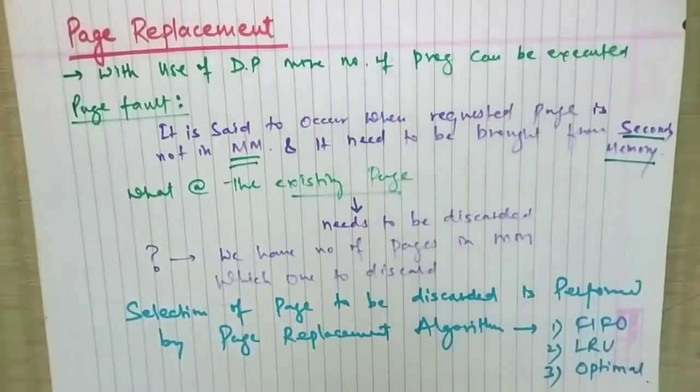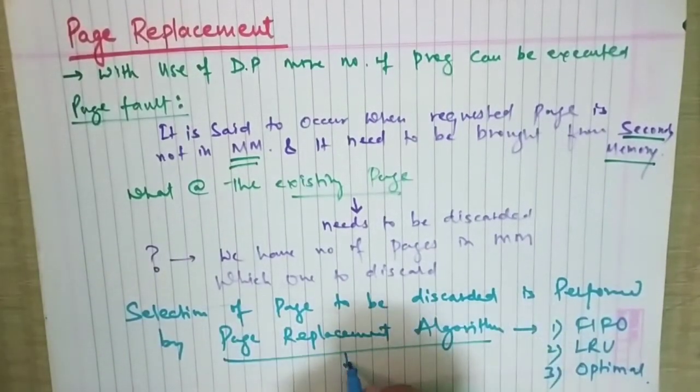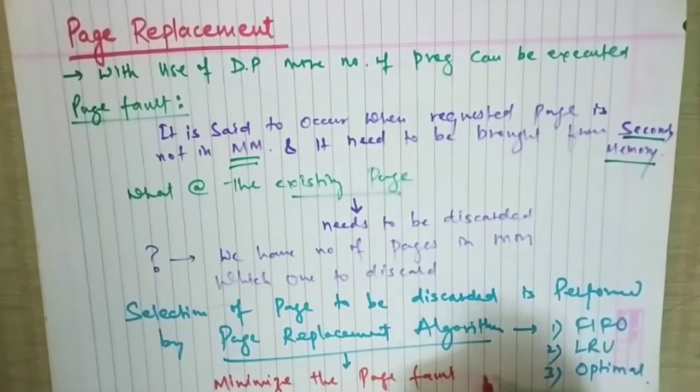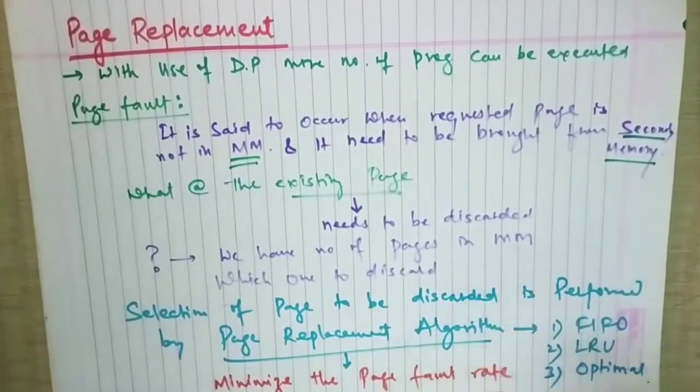These page replacement algorithms try to minimize the page fault rate at the least overhead. So we are going to use them to minimize the page fault rate.